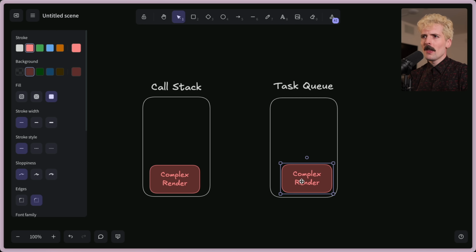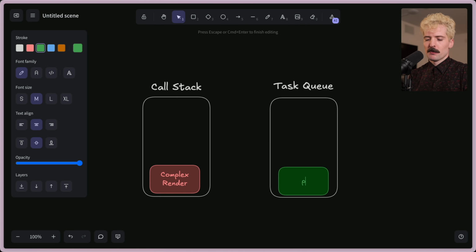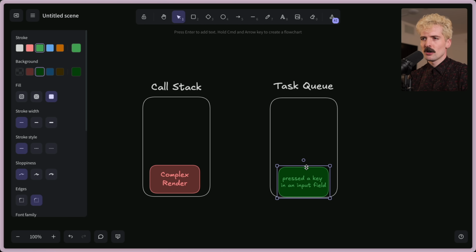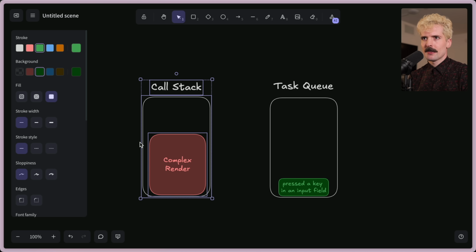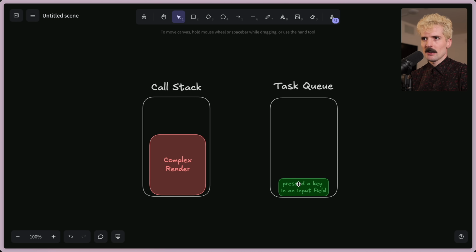Let's say while that is happening, the user did a small thing like pressed a key in an input field. So I'll make this actually smaller because this task should theoretically be much smaller. And this complex render is meant to be big. So if this is happening in the call stack right now, and this thing takes a lot of time, this input cannot happen until this is done.